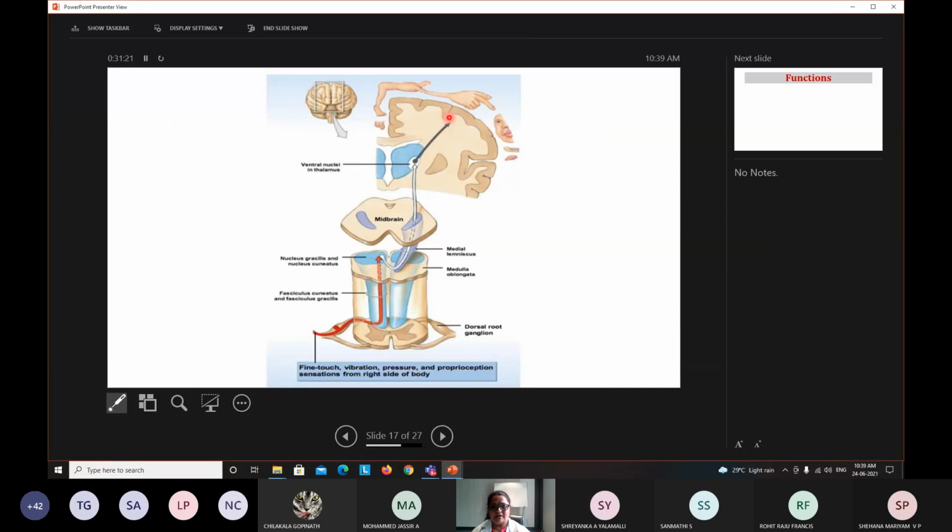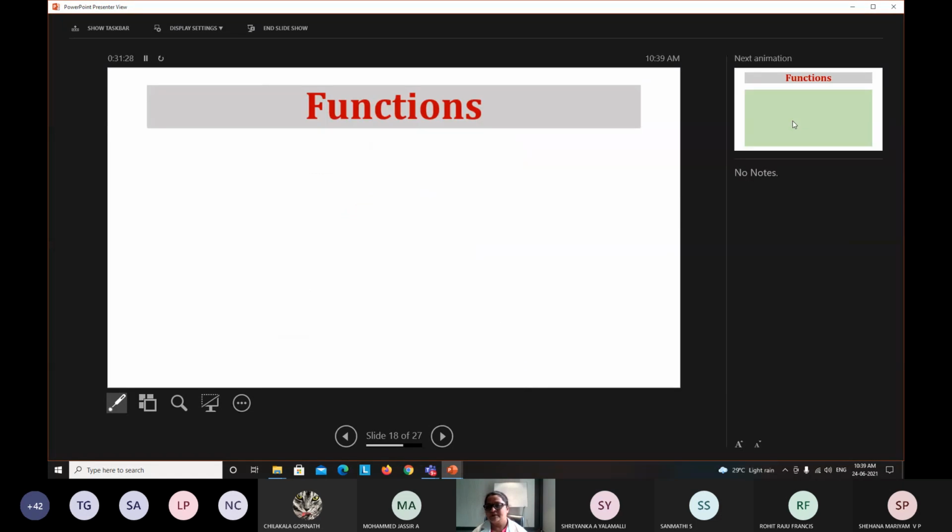So termination we understood. After that, we have to discuss the function of this particular tract. What are the functions of this tract, the dorsal column tract, or tract of Gall and Burdach, or medial lemniscal system? You have to fix these terminologies in mind. In any form it is asked, whether it is dorsal column pathway, dorsal column tract, posterior column tract, medial lemniscus system, or tract of Gall and Burdach, all mean the same.